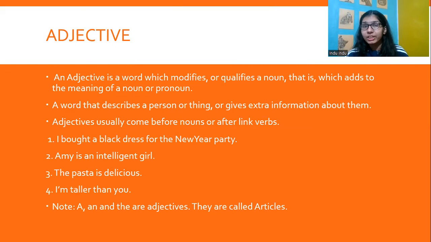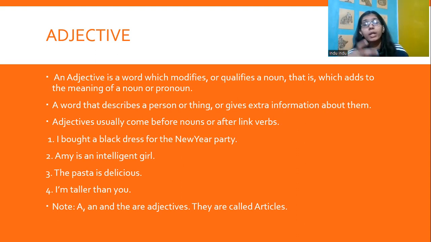An adjective is a word which modifies or qualifies a noun. That is, it adds to the meaning of a noun or pronoun. It is a word that describes a person or a thing or gives extra information about them, right? So we just talked about nouns. Now we will be discussing adjectives, which add to the meaning of nouns or pronouns.